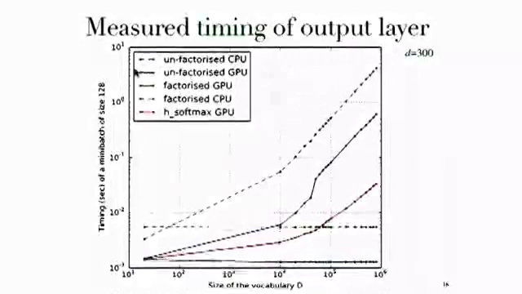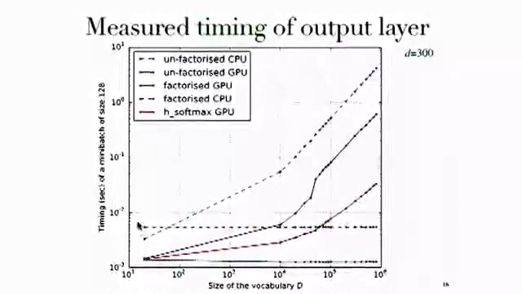If we use GPUs instead, it's almost 10 times faster. But what's remarkable is that our algorithm, in green, has a timing for that mini-batch that is independent of the vocabulary size. That's what was predicted.